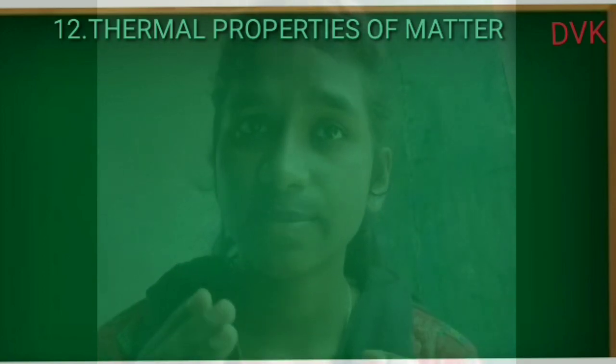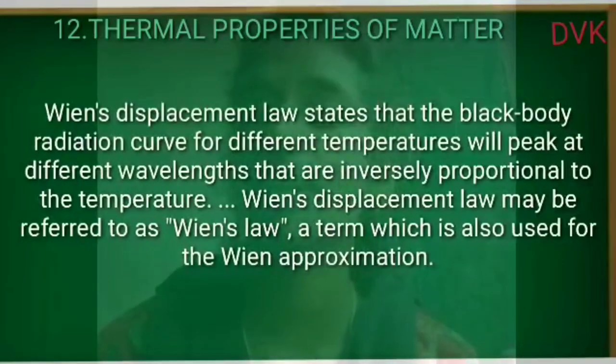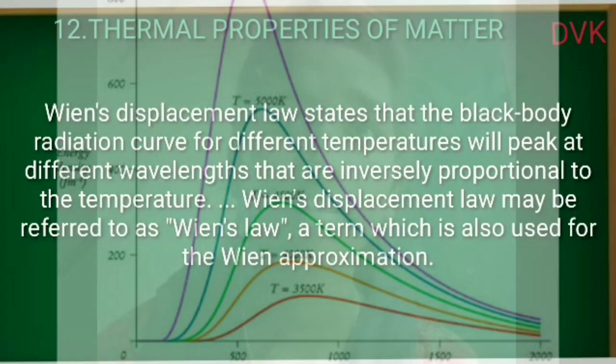State Wien's displacement law. Wien's displacement law states that the blackbody radiation curves for different temperatures will peak at different wavelengths that are inversely proportional to the temperature.